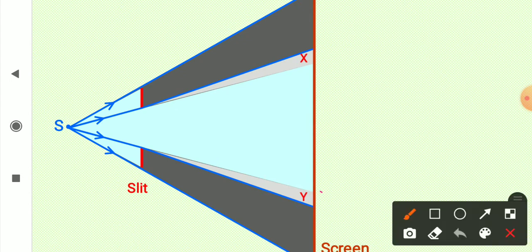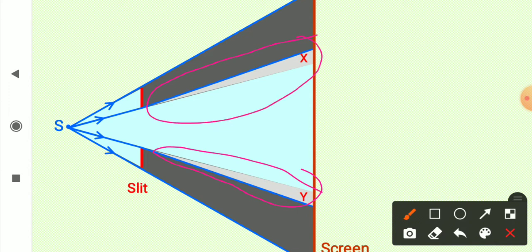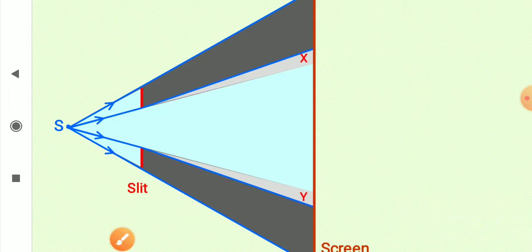Light is entering in the shadow part. See, light is entering in the shadow path. Now light is not traveling along a straight line. ओरिजिनल पाथ लाइट का ये है, लेकिन वो अंदर जा चुकी है. This phenomenon is diffraction. And let's see what happens if we have an opaque obstacle.